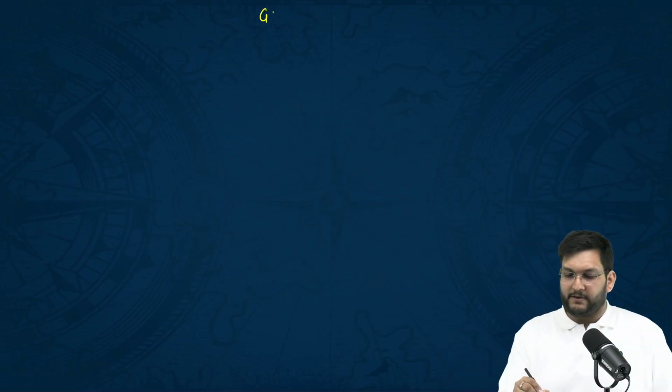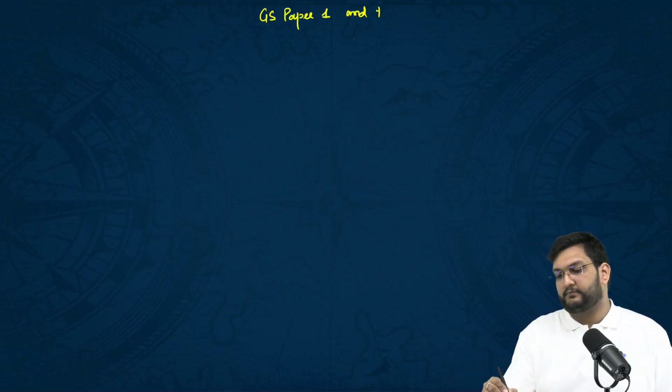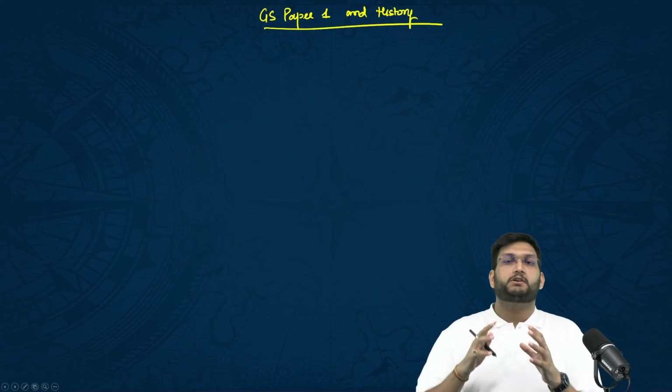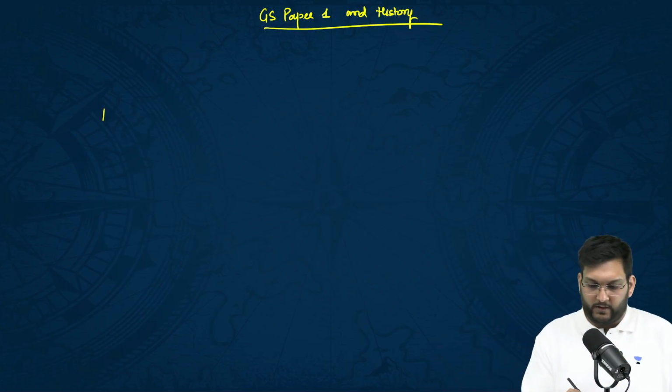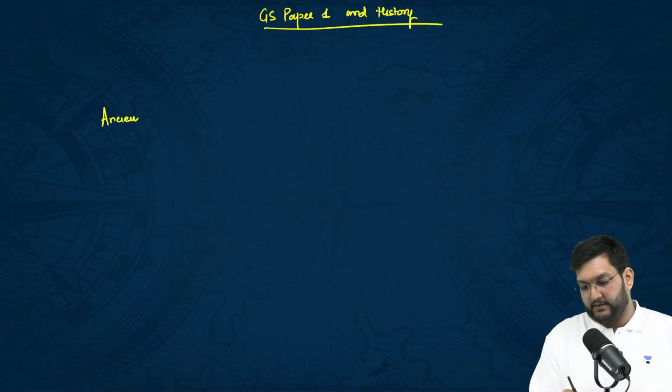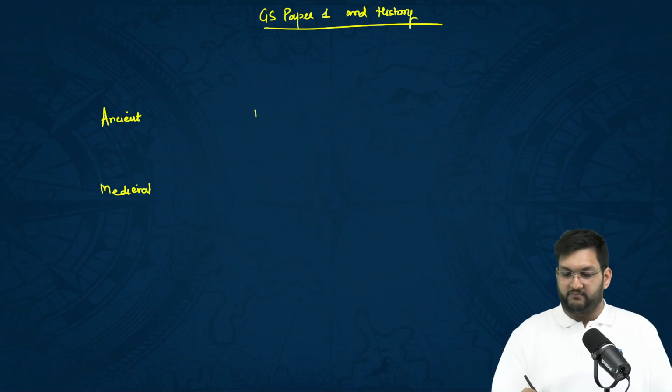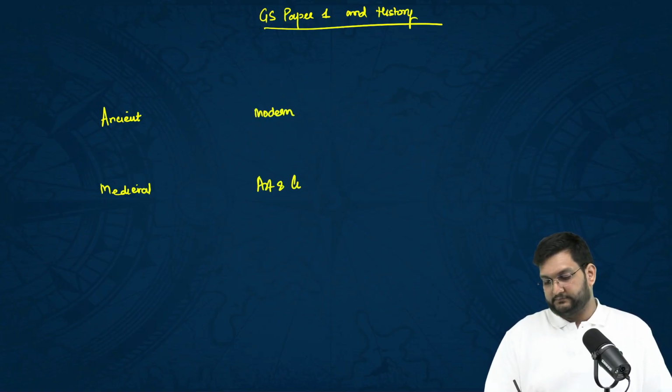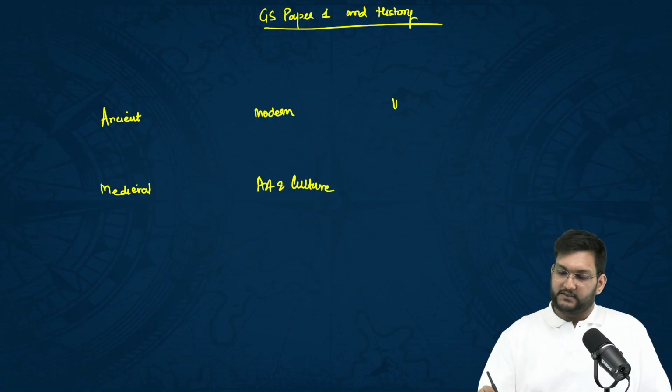Now, when we talk about GS paper 1 and history, you first have to understand that there are 6 components to history. One is ancient, the other one is medieval, then you have modern, then art and culture, then world history, and post independent.